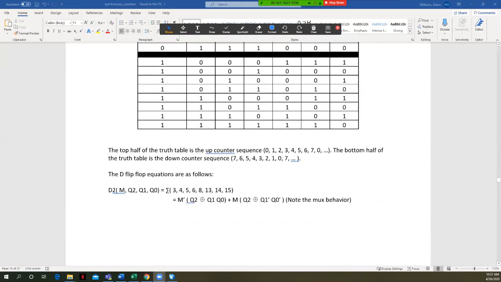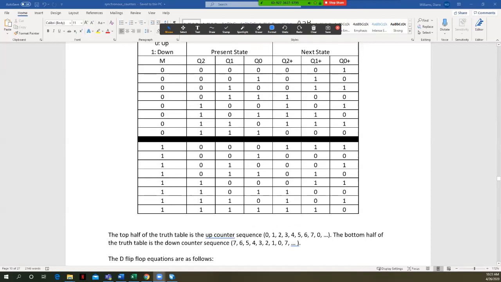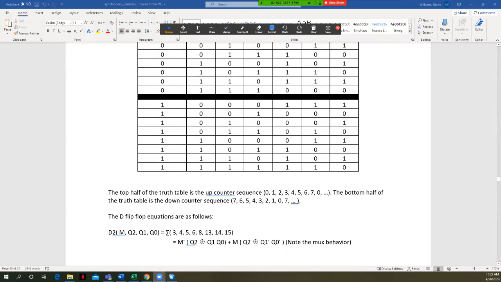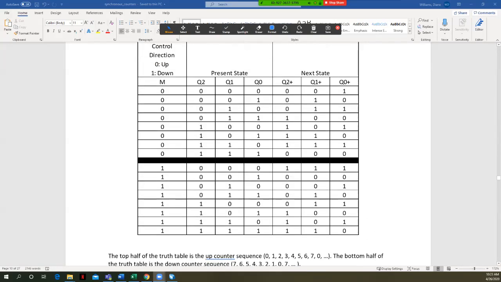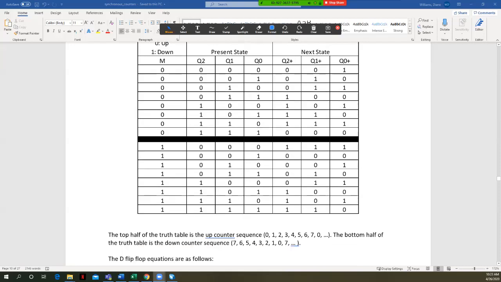Right. And so then once you derive the equations, I've just shown the equations here, right, that D2 is a function of M, Q2, Q1, Q0. Well, I'm showing the 1s, 3, 4, 5. So you can see the 1s are at, so this is your entire input. So here's 3, here's 4, here's 5, here's 6, here's 8, right? There's 13, 14, and 15. That's where these come from. Because remember, all 4 of these now are your inputs, M, Q2, Q1, Q0, present state.